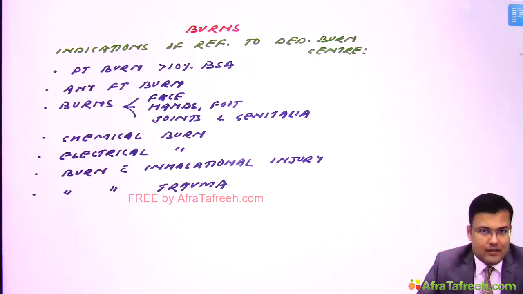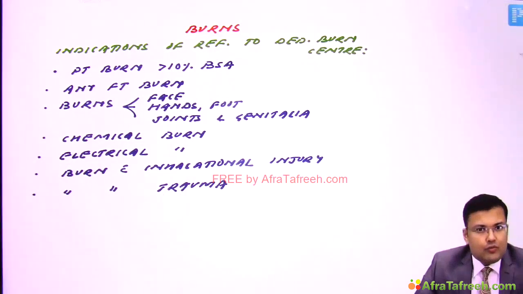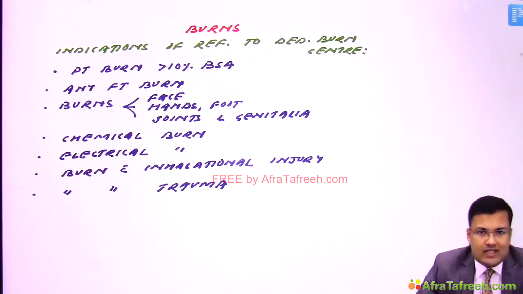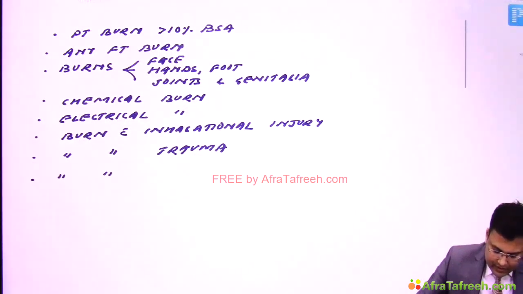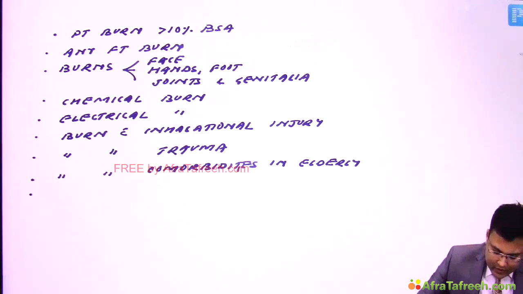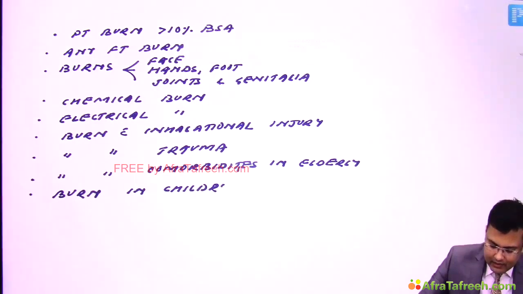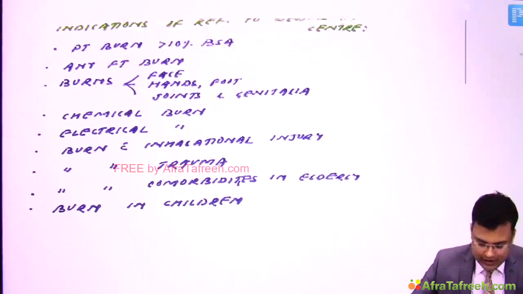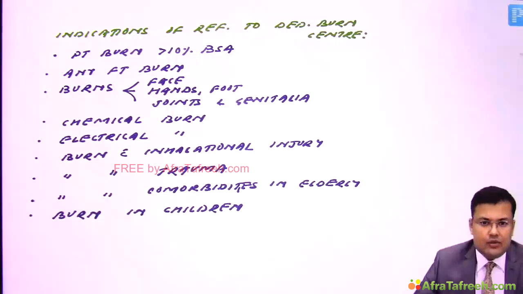Suppose there is an elderly patient and the patient is having comorbidities. You know that in burn there is third space fluid loss. So if there is comorbidity, there is increased risk of complications. Clear? And burn in children requiring special emotional care. So these are the indications of referral to a dedicated burn center.